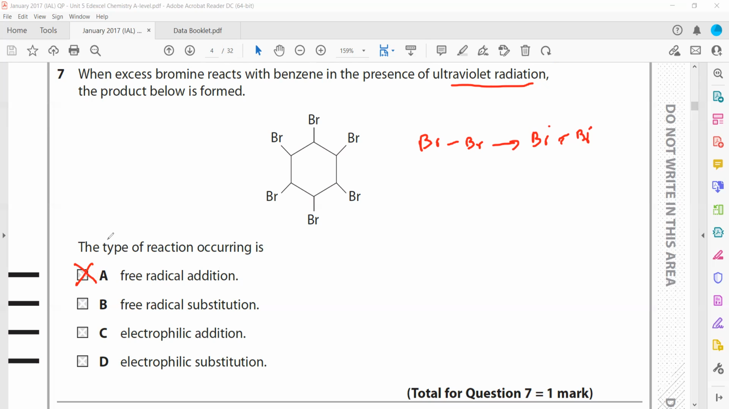So that's why it is a free radical addition reaction. Only one product will be formed when you have a benzene ring reacted with a bromine molecule. Whenever there is only one product, it means the reaction is known as addition. Is this question clear?